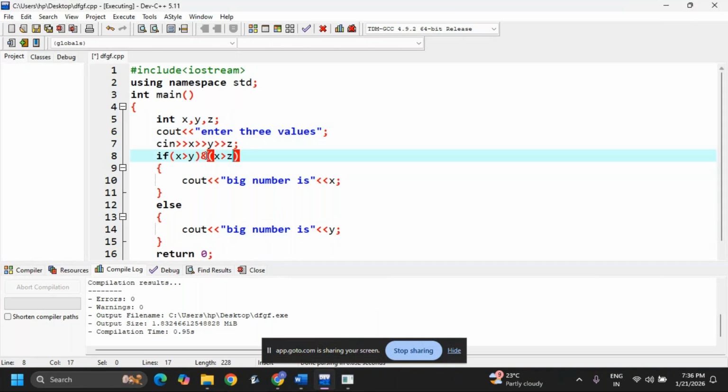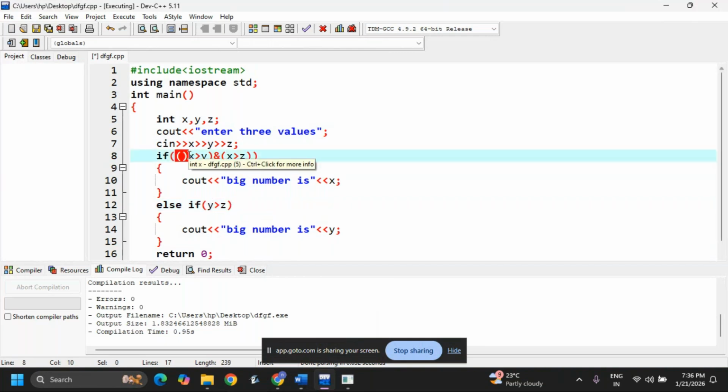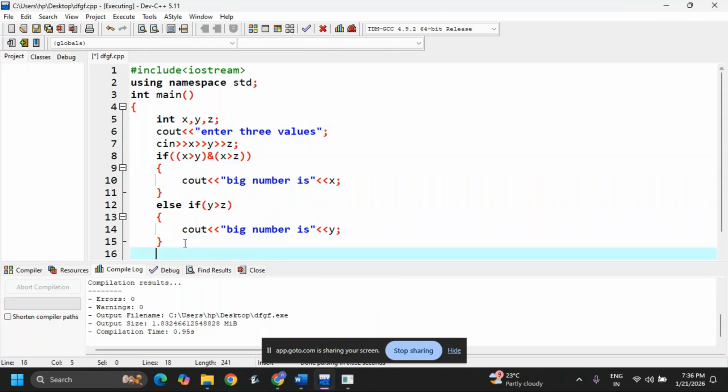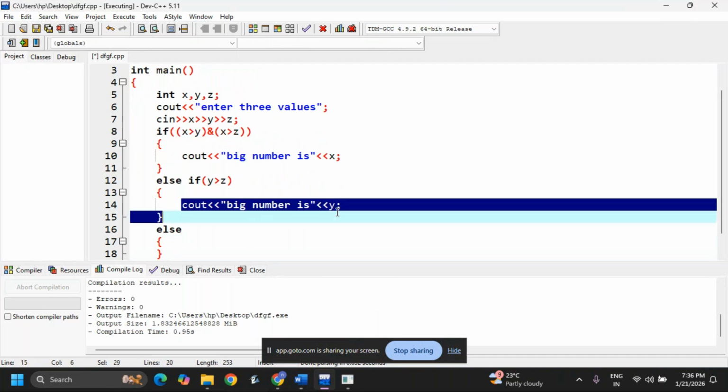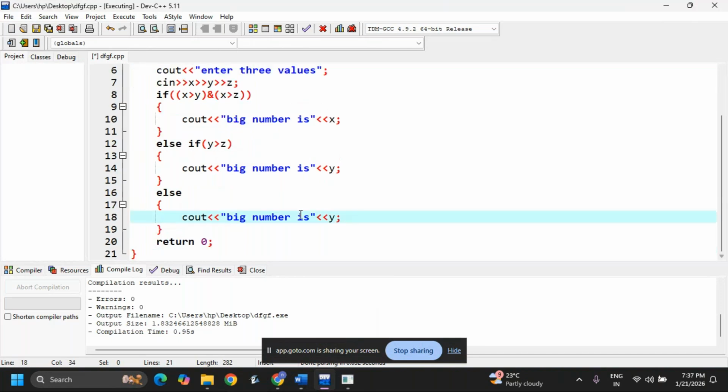X greater than z. Now here, just one more bracket. See, here the big number is x. Here I am writing else if. This is a nested if; using more than one if is called nested. Y greater than z. Mistake, y greater than z. Big is y, else, now here I am writing big number is z.